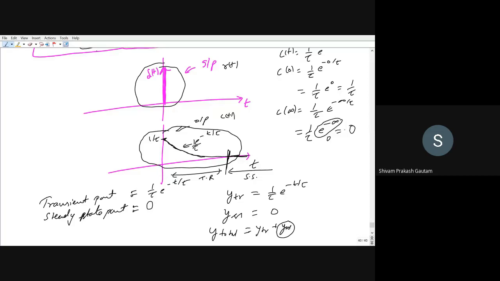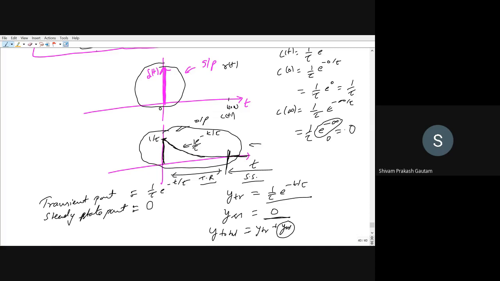Why is it obvious? You're only providing input at the zero instant. If you're providing input at only the zero instant, how can you expect that your response should be present at 100 times? Are you getting my point? You're only providing input at one instant, and for that you're getting a response of 1 by tau at the zero instant. But slowly and steadily, it is decaying. The response is divided into a transient part and a steady state part. The transient part is decaying and becoming zero. After the transient part is over, we have the steady state part, but right now the steady state part is zero.